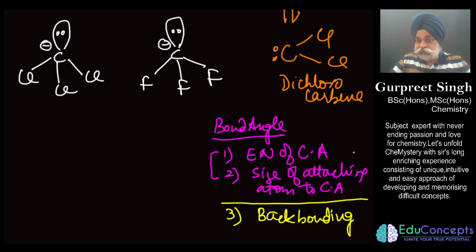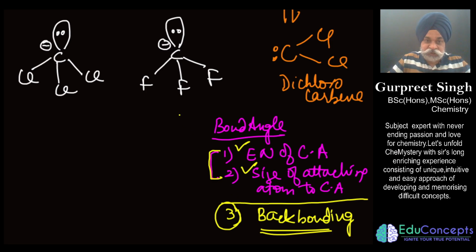If the central atom to which the terminal atom is getting attached is not showing any sort of back bonding, then you can take these as the driving forces which would give you the result of bond angle. But if these two points are there but also there is back bonding happening, then back bonding would be the determining factor and it would dominate the first two points. Let me explain what I am trying to say.